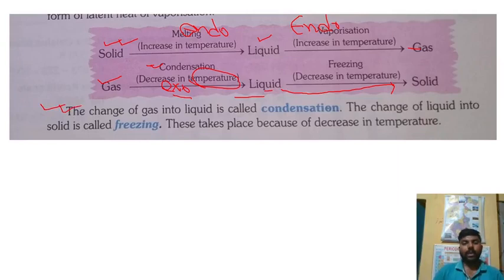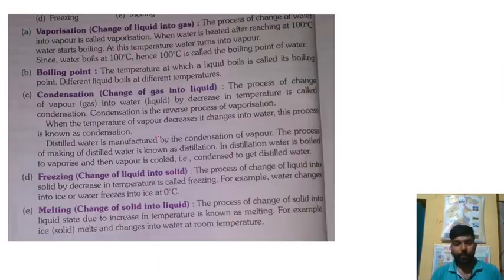So again, the change of gas into liquid is called condensation, and the change of liquid into solid is called freezing, and this takes place because of the decrease in temperature. This part we have to read today. Now, one more point: we have already summed up what is called vaporization, boiling point, condensation, freezing and melting.